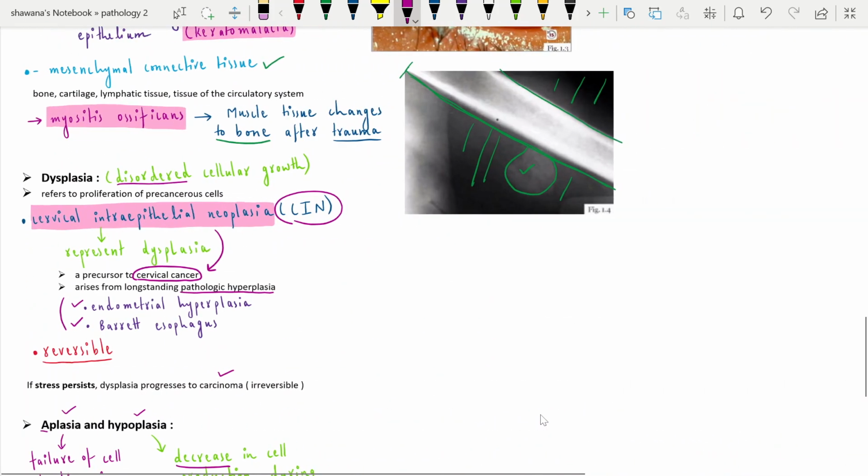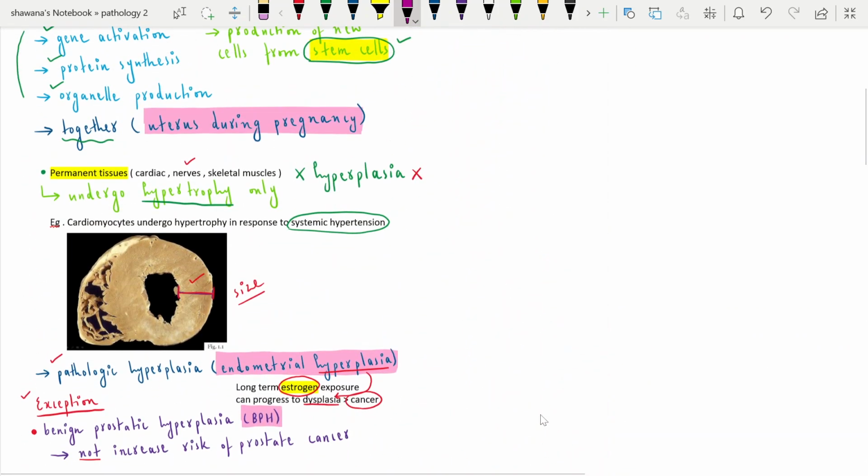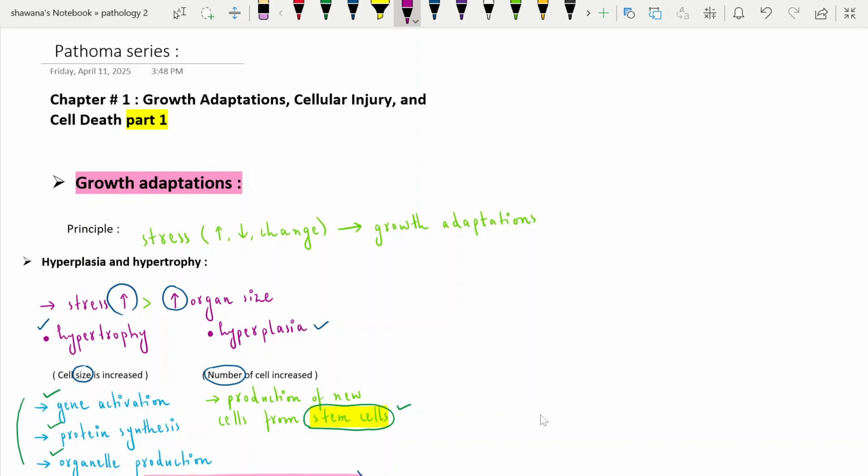So this one was for today, and I hope you understand the concept that hyperplasia, hypertrophy, metaplasia, dysplasia, atrophy, aplasia, and hypoplasia are the growth adaptations, and the cell undergoes these adaptations only in response to stress. It is not physiological apart from, like, uterus development during pregnancy. It is physiological, but most of them are pathological.